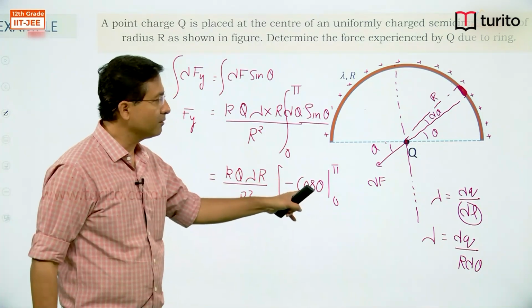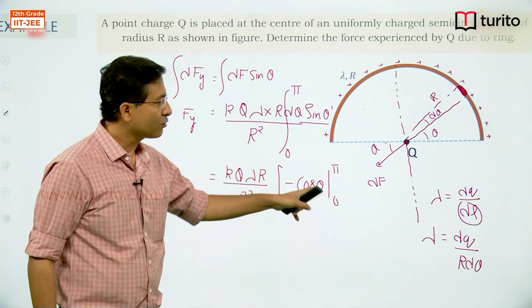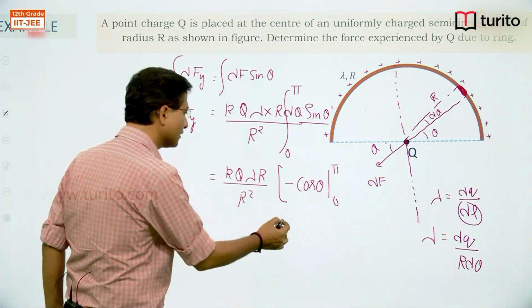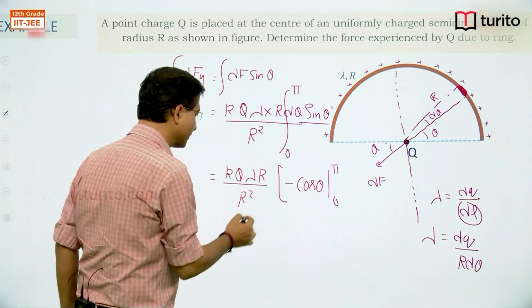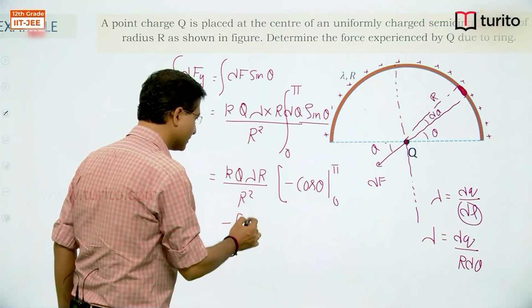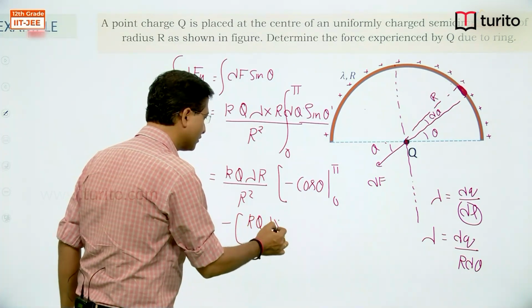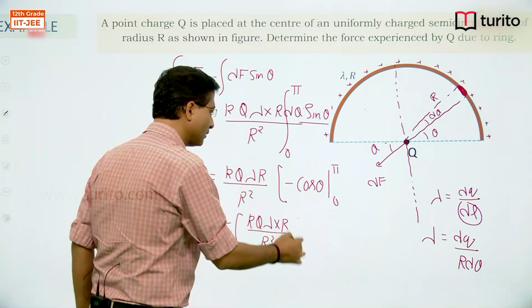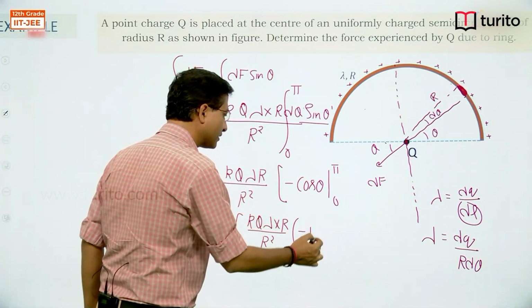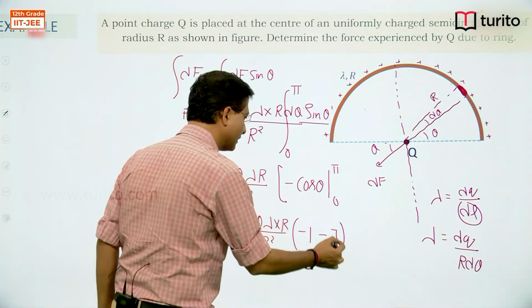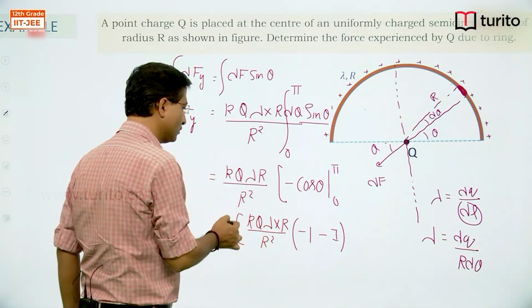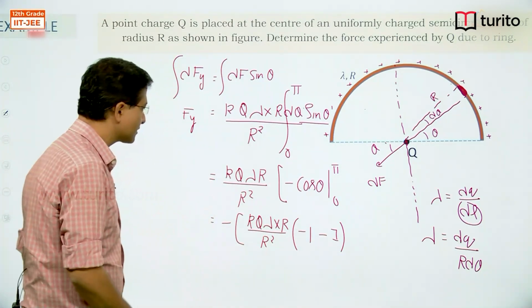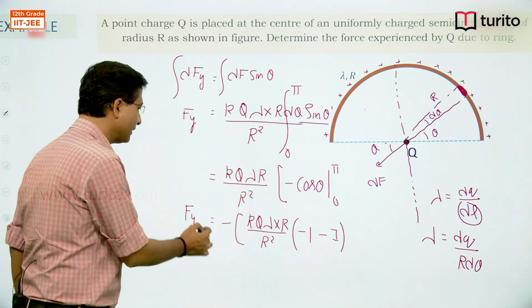Cos pi will be minus 1, cos 0 will be 1, so this gives 2, and the minus will make it plus.